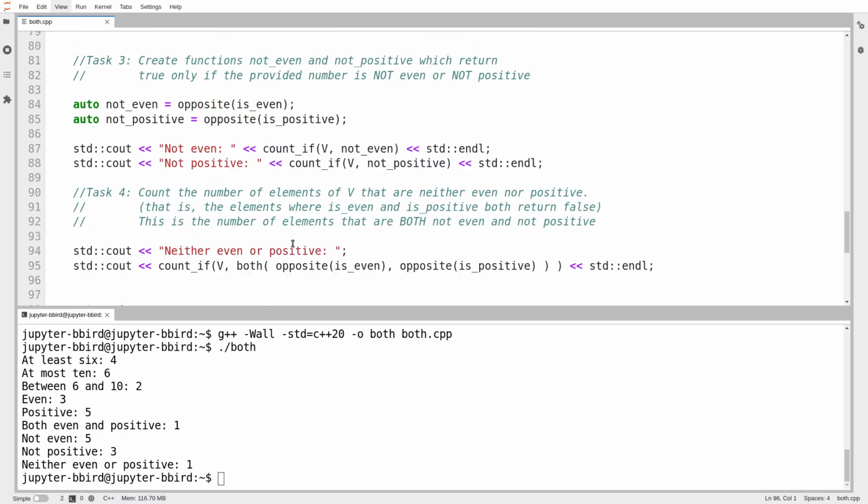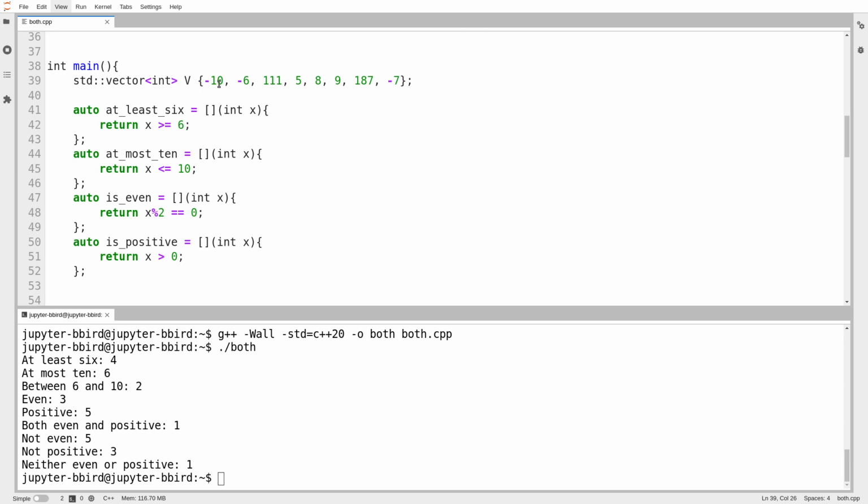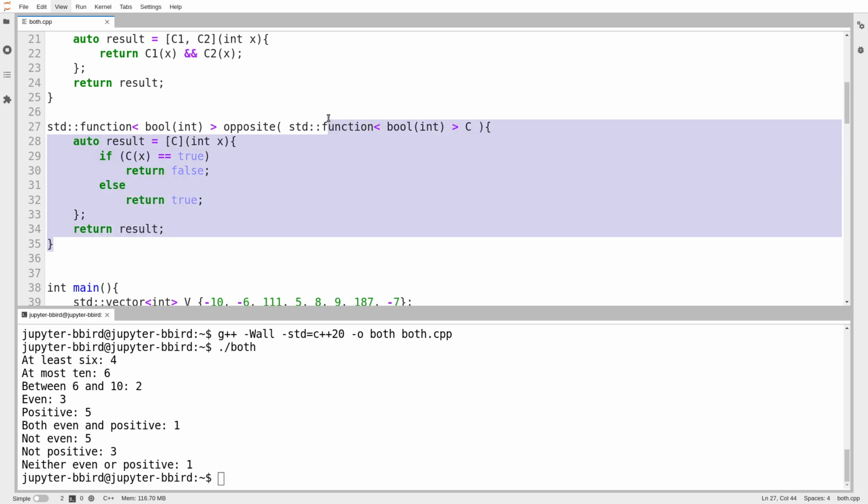All right, things that are neither even nor positive. Okay, so this is even but not positive. This is even but not positive. So I want things that are neither even nor positive. Okay, this is positive, it doesn't count. This is positive, doesn't count. This is positive, this is positive, this is positive. Here is the one element that is not even and not positive. And we were able to use our opposite and our both function to create a condition on the fly, to create a function for us. And so now across 2 programming languages, you now know C and C++. You know them both. And so what better way to end this journey than to literally write code that can write code for you?